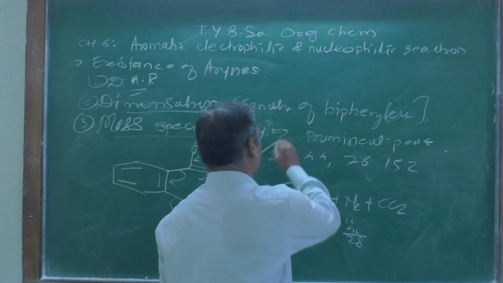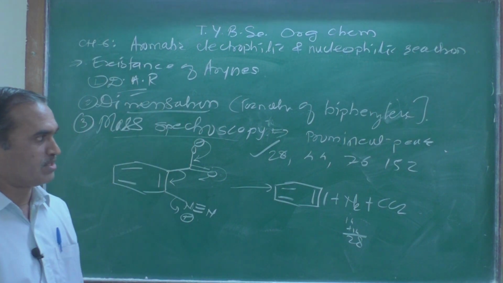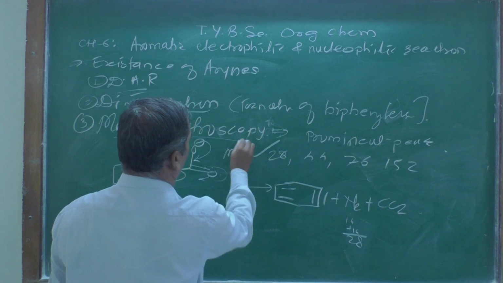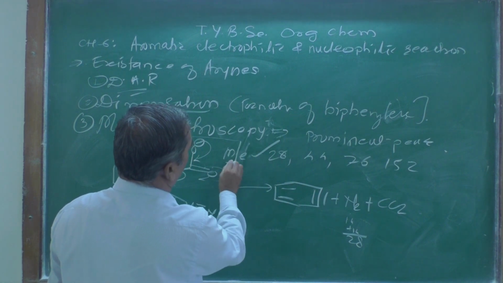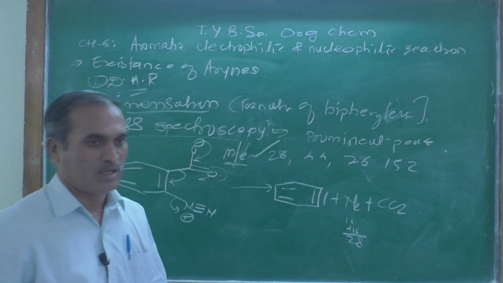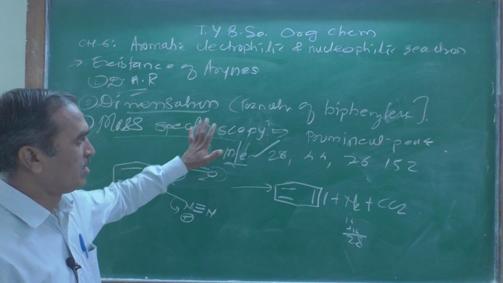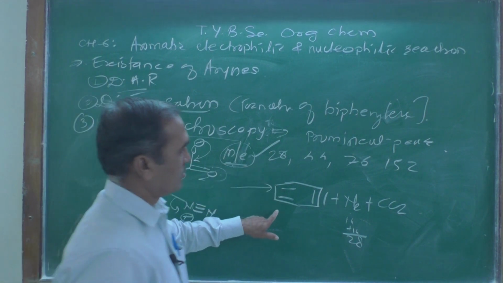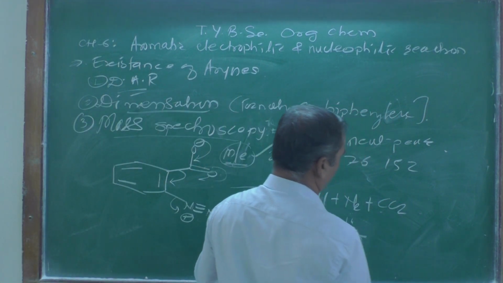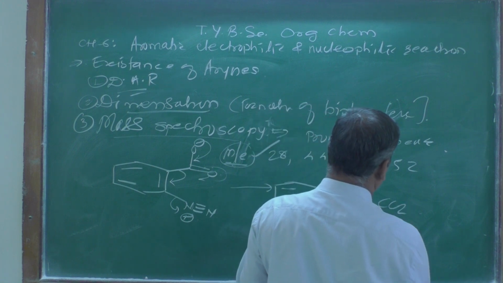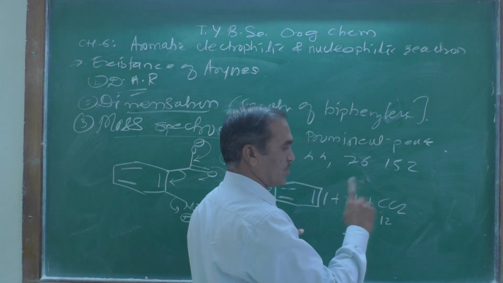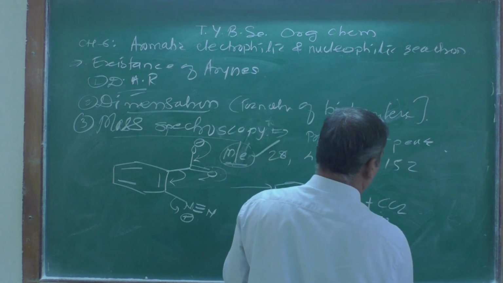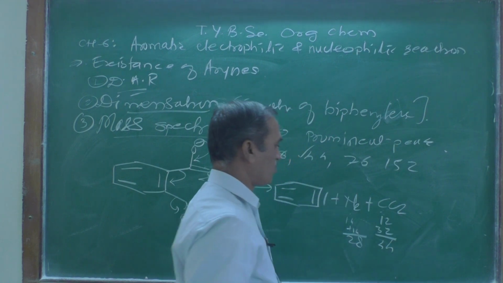So this peak is there due to the presence of N2. These are the m/z values, the mass to charge ratio. These are called fragment peaks, prominent peaks. Now carbon dioxide: carbon is 12, oxygen is 16 into 2 is 32, so adding this you get 44. This 44 peak is also observed there.